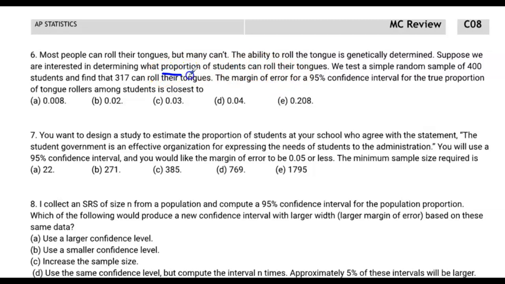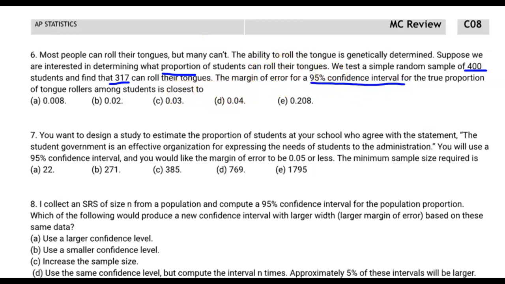We're talking about proportions here. We test a simple random sample of 400 students. Wow, I don't know how you could convince 400 students to start rolling their tongues, and 317 can do it, and the other 83 students are out of luck. The margin of error for a 95% confidence interval for the true proportion of tongue rollers is closest to.